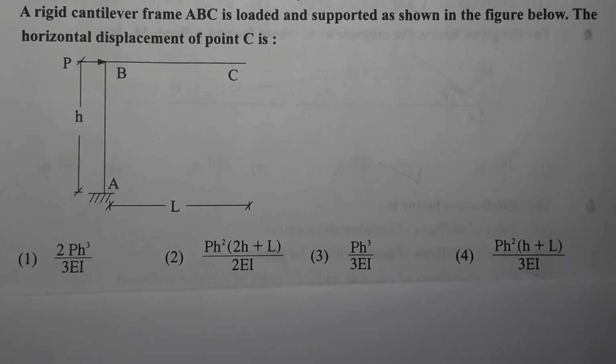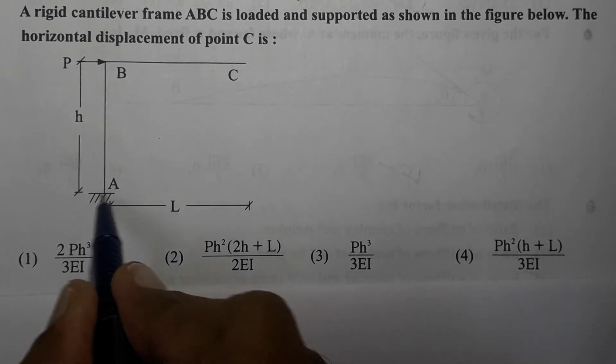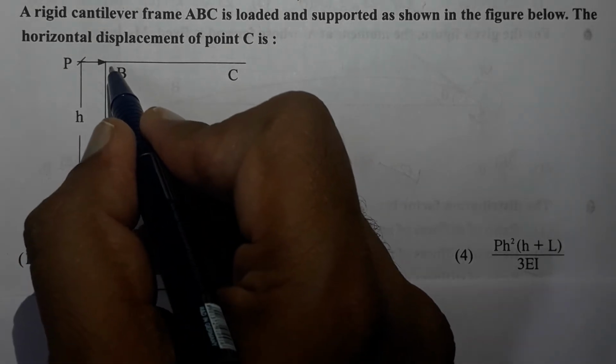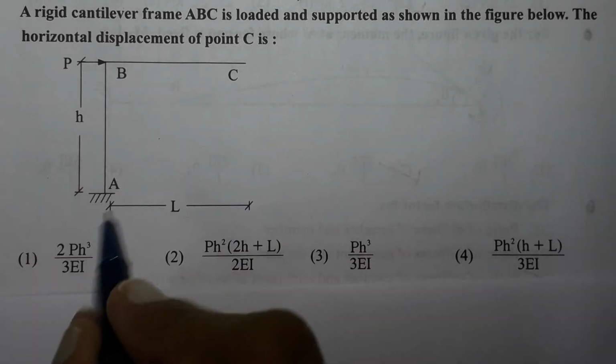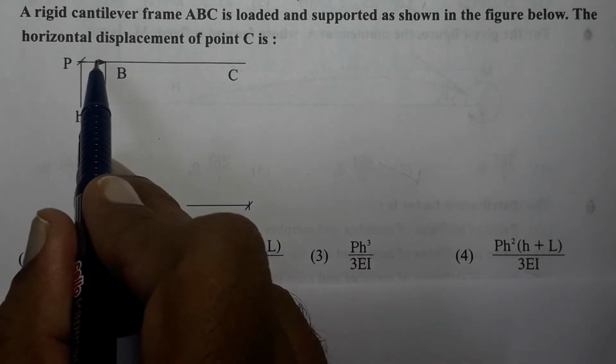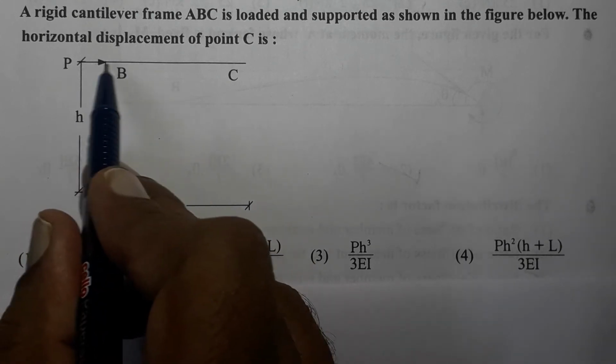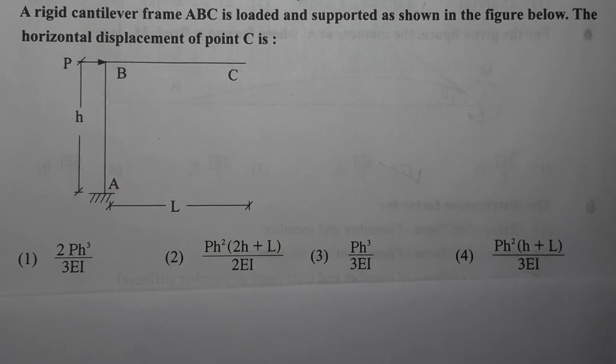Next question, a rigid cantilever frame ABC is loaded and supported as shown in the figure below. The horizontal displacement of point C is. Now here in this question they have said that it is a rigid cantilever frame. So cantilever means this end is fixed and this member, that is AB, is vertical and B is a rigid joint. So see what happens, as the force is applied in this direction, the joint B is going to deflect in this direction.